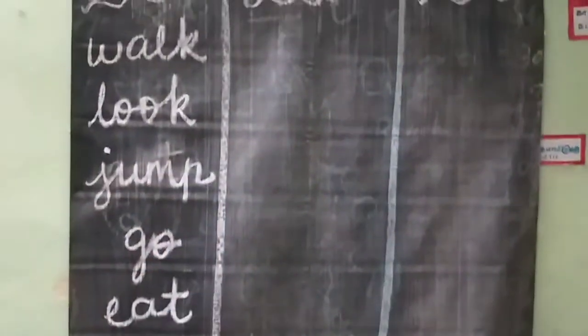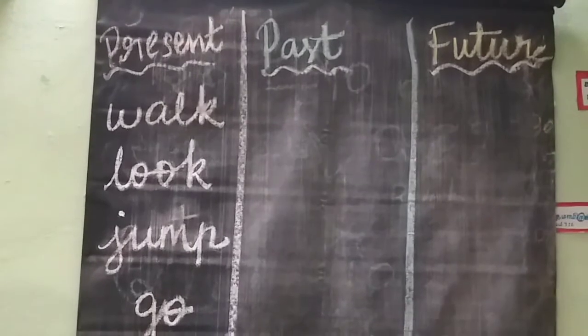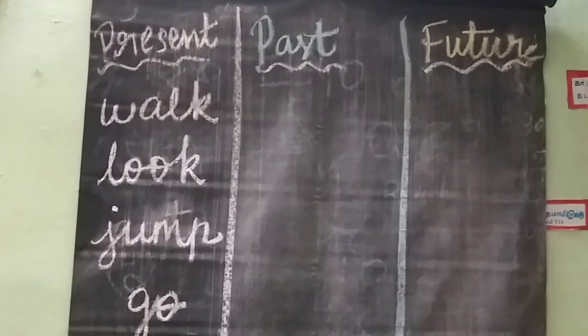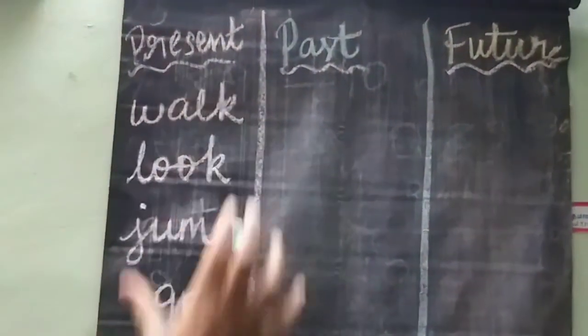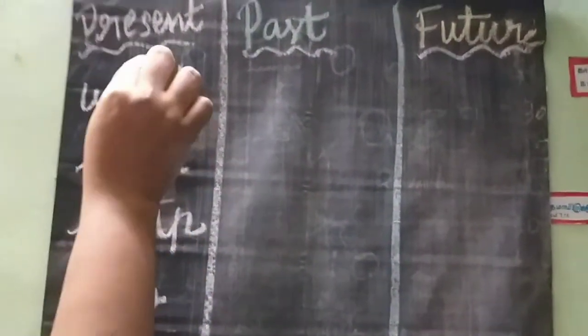Here some words are there. These words are verbs, isn't it? Already we studied in the last class. What is a verb? Yes, action words. Verbs are action words, and these words are present tense.